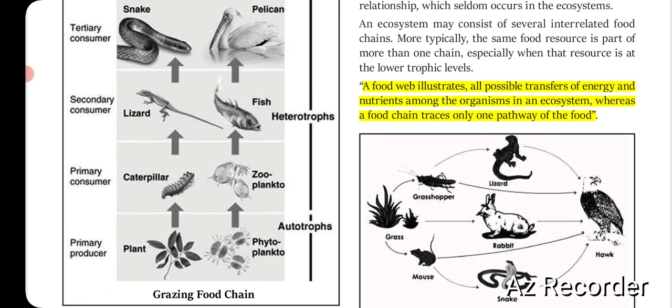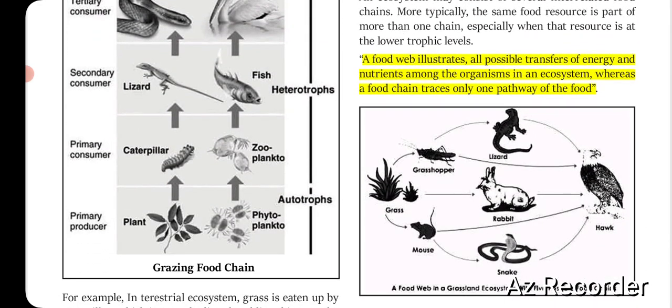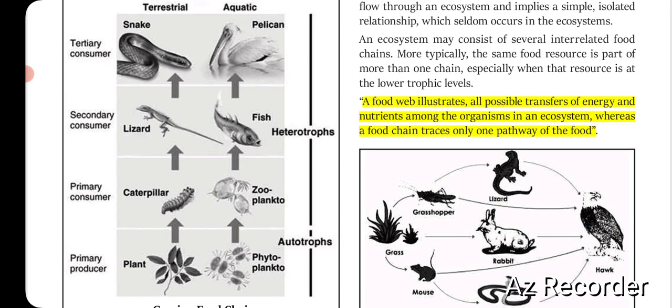And why is this a grazing food chain? Because the starting point of consumption is the green plants in both the terrestrial and the aquatic system. In the terrestrial system, the plant is eaten by the caterpillar, then the caterpillar is eaten by the lizard, then the lizard is eaten by the snake.